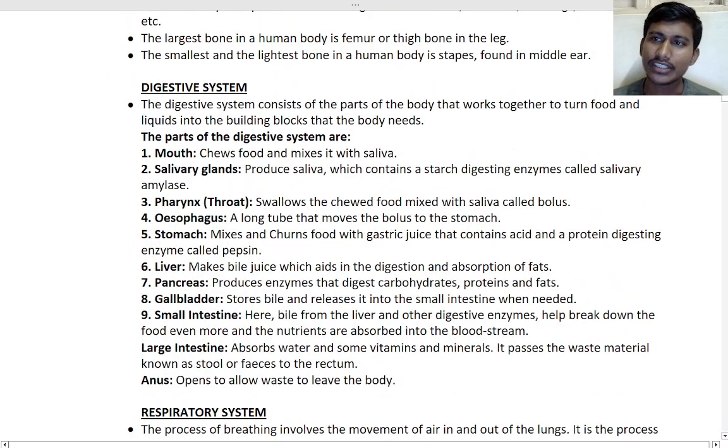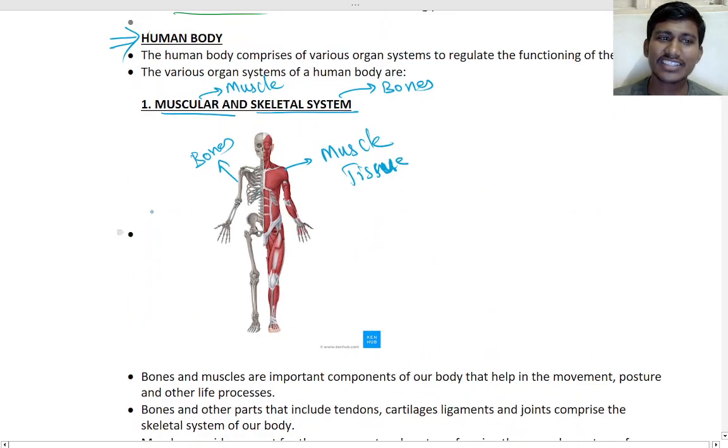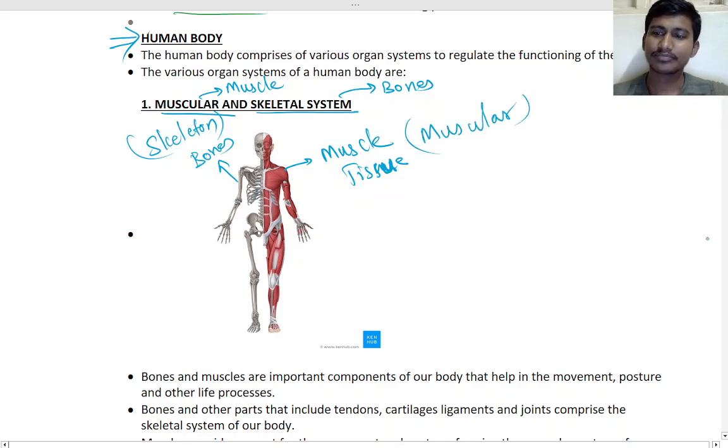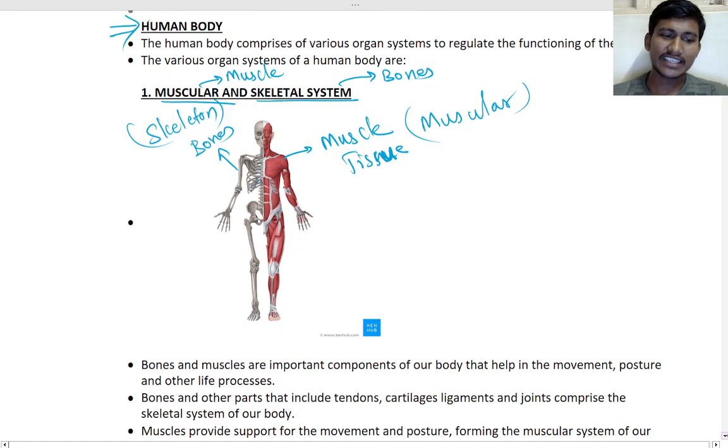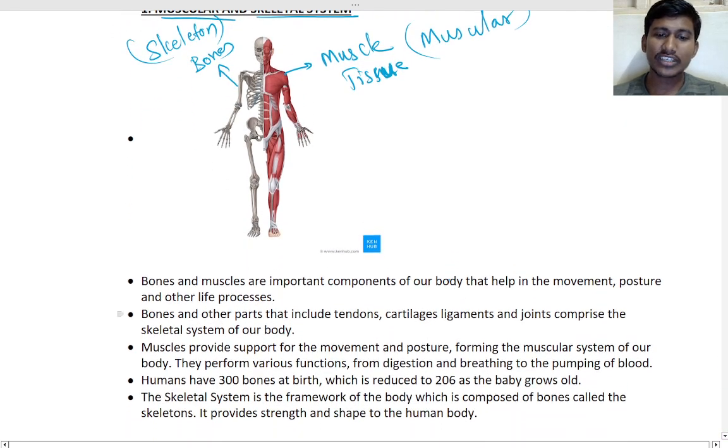Okay, good. So these are the bones, that is the skeletal. We say skeleton. And this is the muscular, the muscle. So let us see here. Bones and muscles are important components of the body for movement, posture and other life processes.